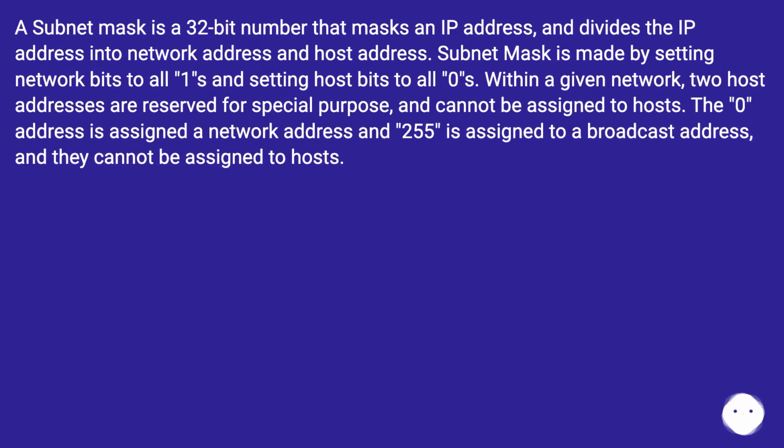A subnet mask is a 32-bit number that masks an IP address and divides the IP address into network address and host address. A subnet mask is made by setting network bits to all 1s and setting host bits to all 0s. Within a given network, 2 host addresses are reserved for special purposes and cannot be assigned to a host. The 0 address is assigned as the network address and 255 is assigned as the broadcast address, and they cannot be assigned to a host.